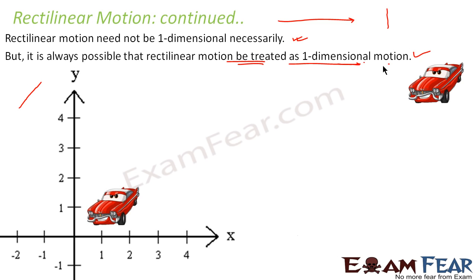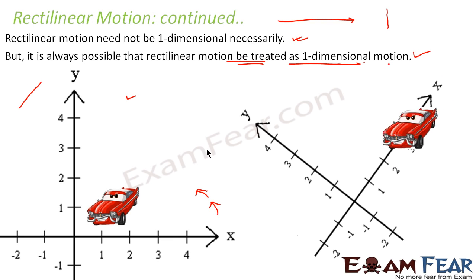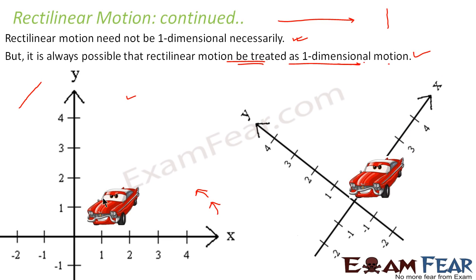Even now, the car would be moving in the same way as it was moving in the previous case. But in this case, what we will do is, we will just rotate the entire coordinate system in this direction and try to overlap the x-axis with the direction of the car. Just observe it. It is something like this. So what we did is, we just rotated the entire coordinate system, that is the coordinate axis, in such a way that the direction of the path of the car overlapped with the x-axis.